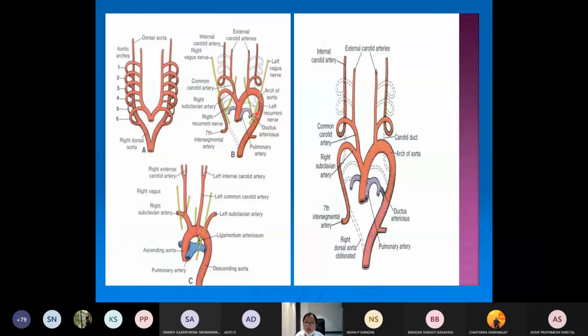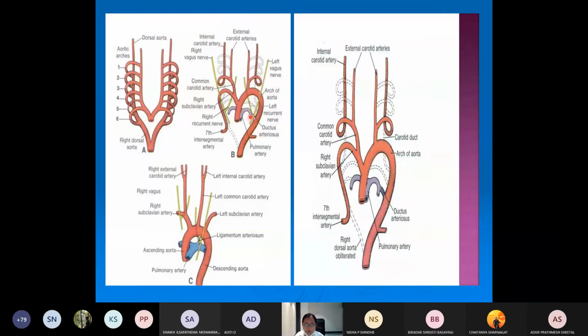Ductus arteriosus. So what will this ductus arteriosus do in fetal life? It will help in the shunting of blood from the pulmonary trunk to the aorta. So that is the ductus arteriosus that you are seeing here. Only on the left side will it remain in fetal life. In adult life it will regress and remain as the ligamentum arteriosum.